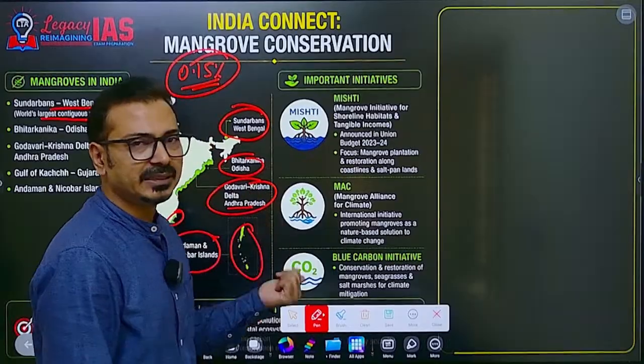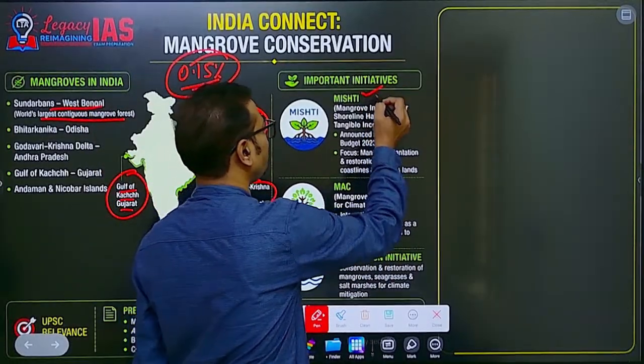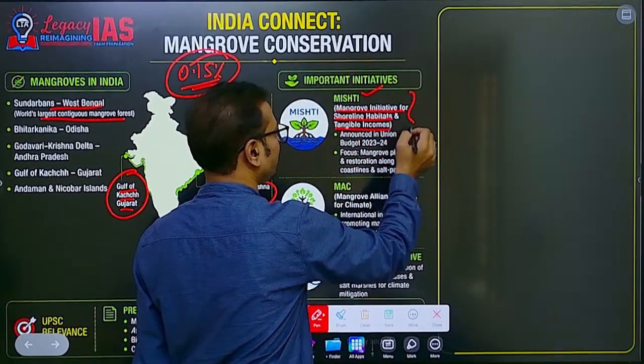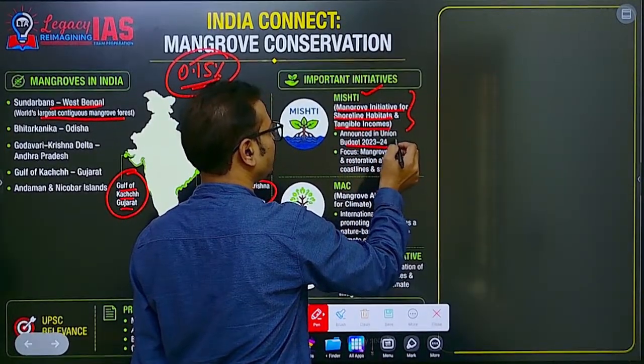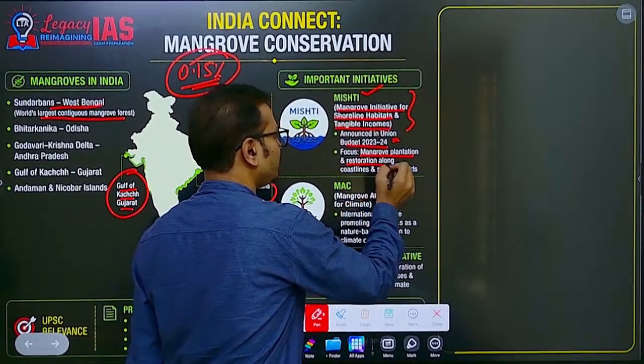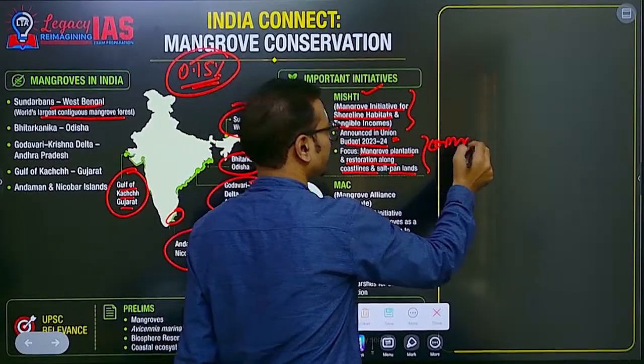Now, important initiatives. At the national level, an important initiative launched is the MISHTI scheme, Mangrove Initiative for Shoreline Habitats and Tangible Incomes. It was announced in Union Budget 2023-24, and the focus is mangrove plantation and restoration along coastlines and salt flats. Here, community participation is important.